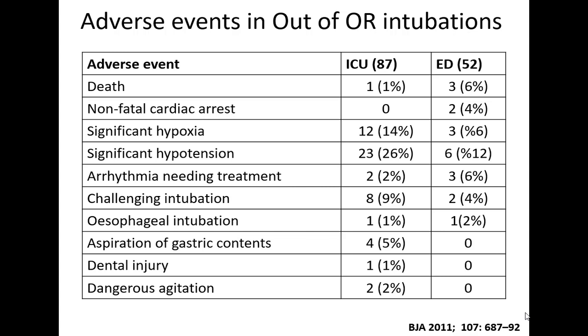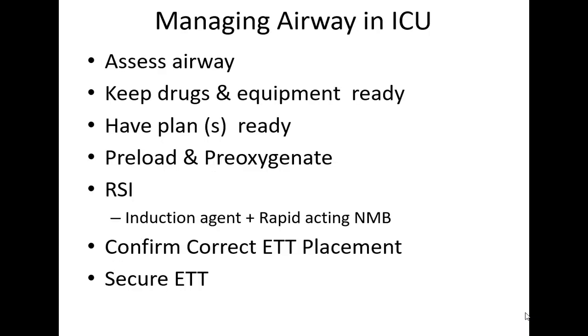When they looked at their own study, the intubations which were performed outside the operating rooms, either in the emergency department or in the ICU, had a significant incidence of hypotension and hypoxia. And as compared to the OT patients, even a very short duration of hypoxia still causes significant brain injury and hypoxic brain damage in these patients.